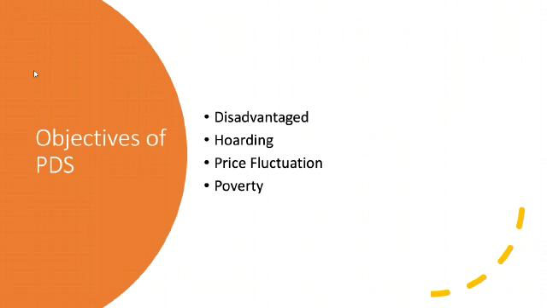So when this black marketing or stockpiling happens, and you go and try to buy those food items, they sell it at a very high rate, right? To prevent the hoarding and black marketing, we need to have the public distribution system, where the price mechanism is regulated by the government of India.